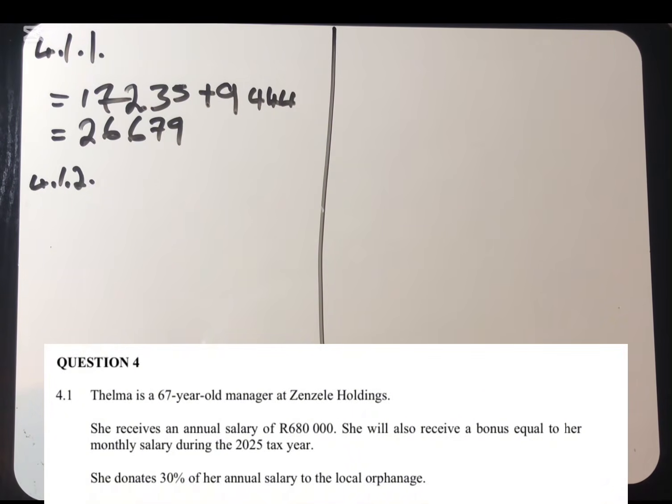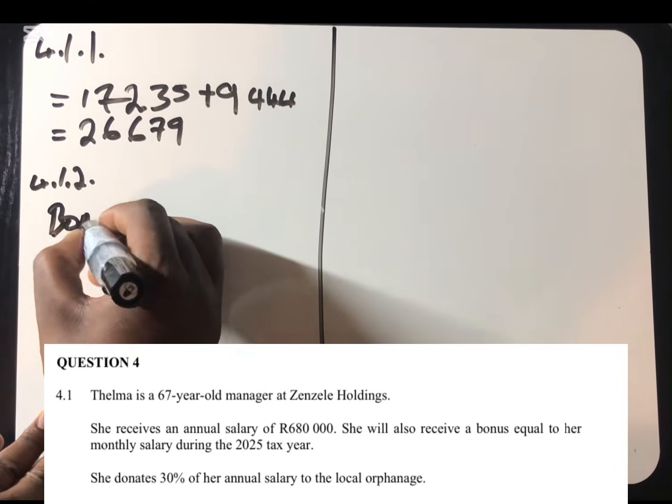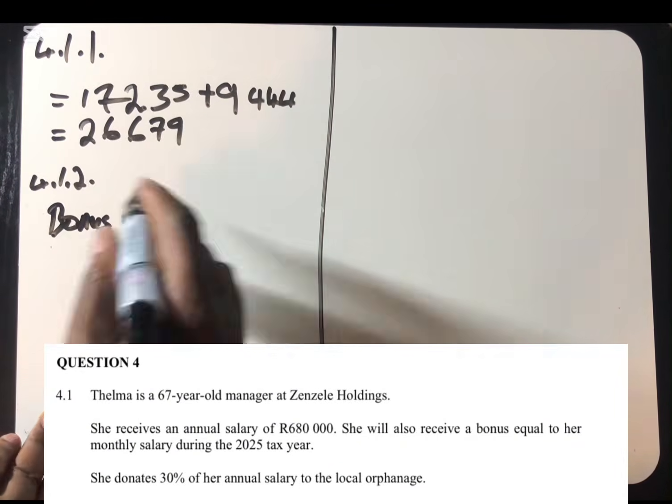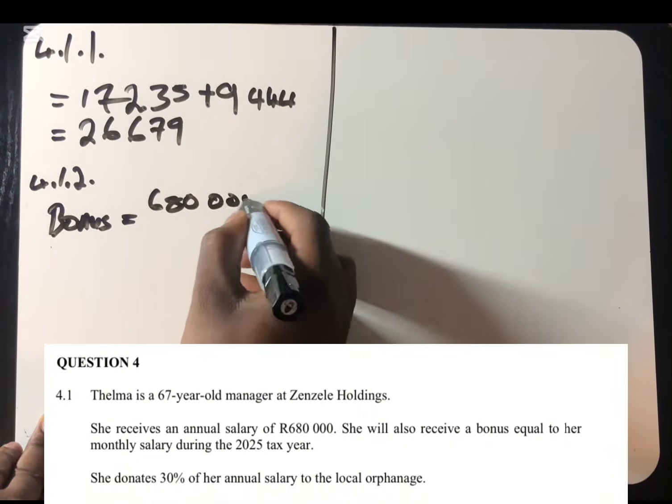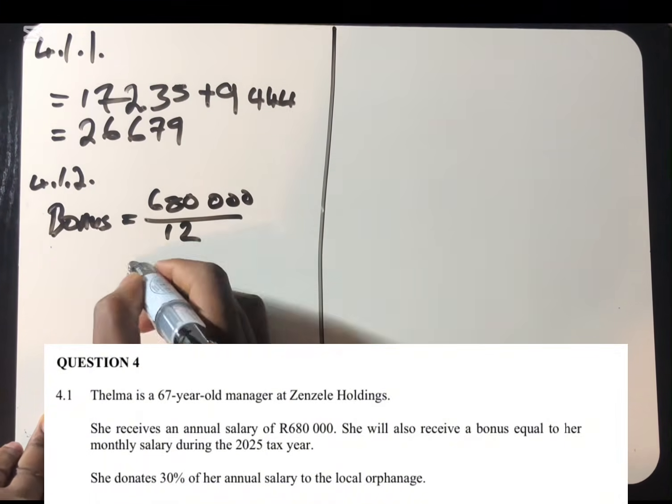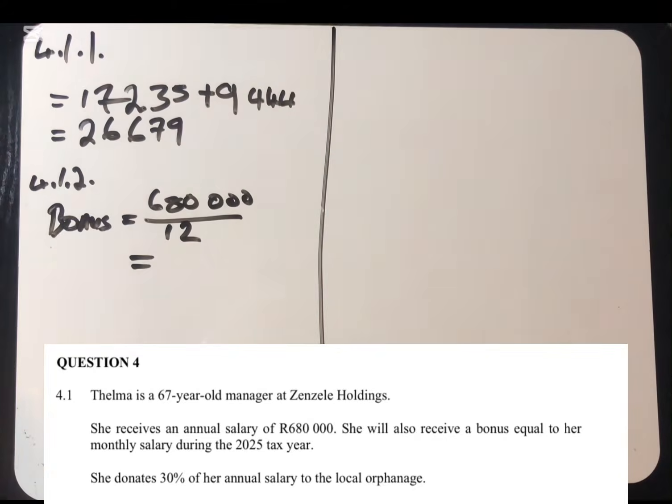But they're saying that bonus is equal to her monthly salary. So what we can do, we can just say a bonus is going to be 680,000 divided by 12. Now we'll be able to understand how much is her bonus amount. Because this amount, she's earning that amount in a year.